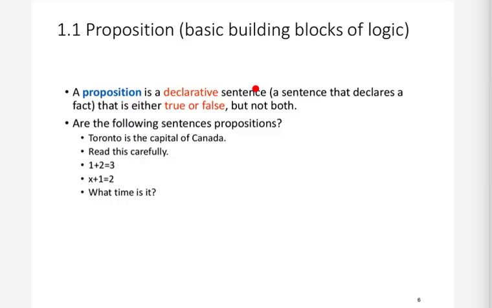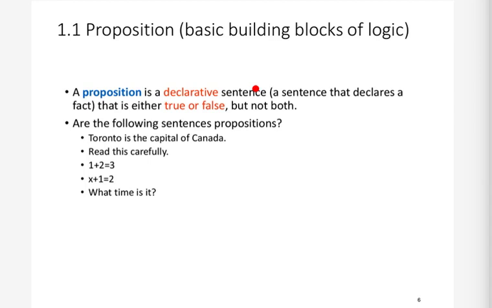Now, the first thing that we will start with is proposition. This is a basic building block of mathematical logic, whether it is propositional logic or first order logic. In both of them, proposition is a basic building block. So we will first study what a proposition is. A proposition is nothing but a declarative sentence, a sentence which declares a fact.